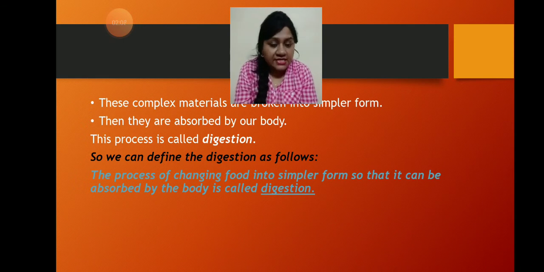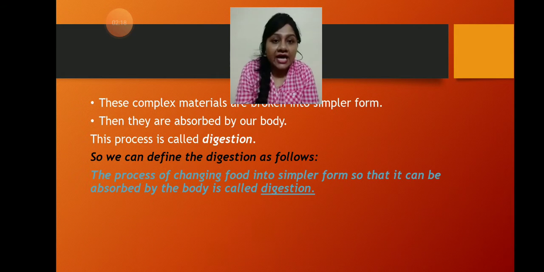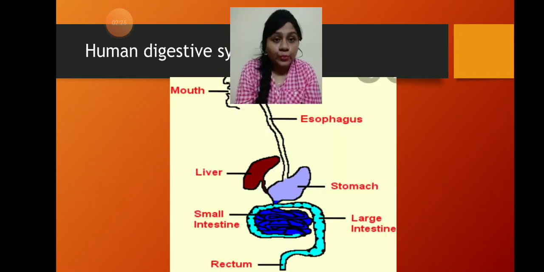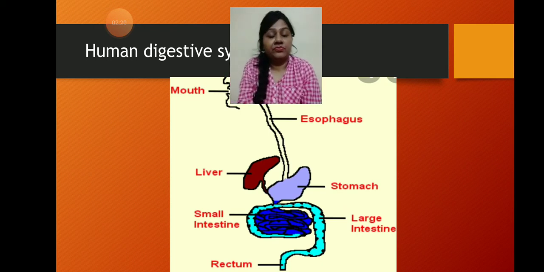The process through which the food becomes very simple so that it can be absorbed by our body is called digestion.